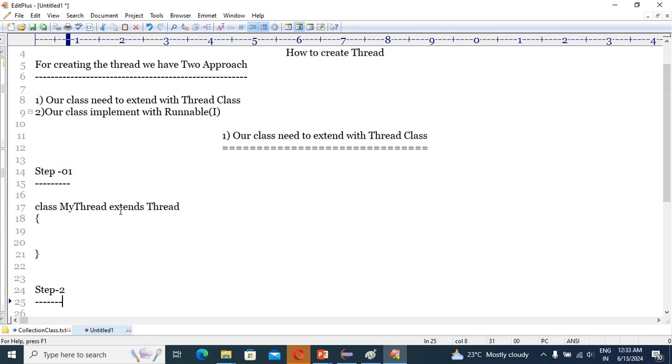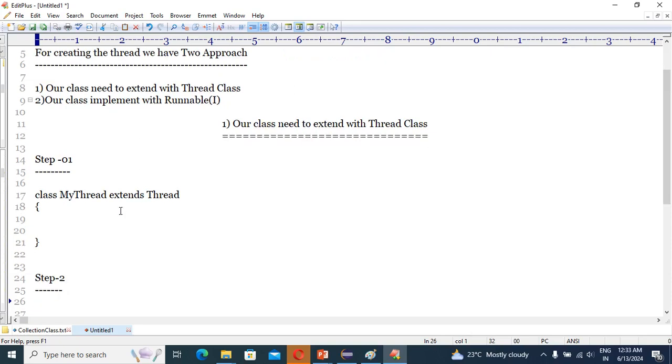In entire multithreading, write the logic for the thread by overriding the run method. Yes or no? What I have told, once again I am telling you, in entire multithreading, please concentrate, write the logic for the thread by overriding the run method only. So I created my thread class by extending the Thread class, right? So I would like to write my business logic of the thread by overriding the run method. Correct? Yes or no?